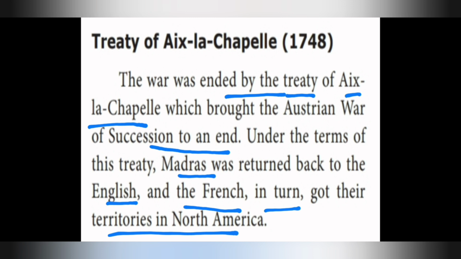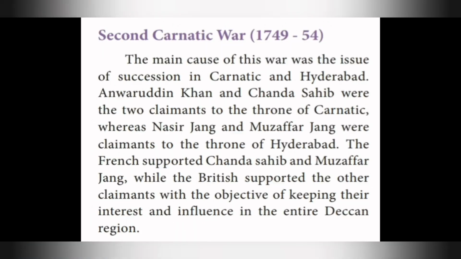Treaty of Aix-la-Chapelle, which brought the Austrian War of Succession to an end. Under the terms of this treaty, Madras was returned back to the English people, and the French in turn got their territories in North America. Now we are going to see the Second Carnatic War, which was held from 1749 to 54.